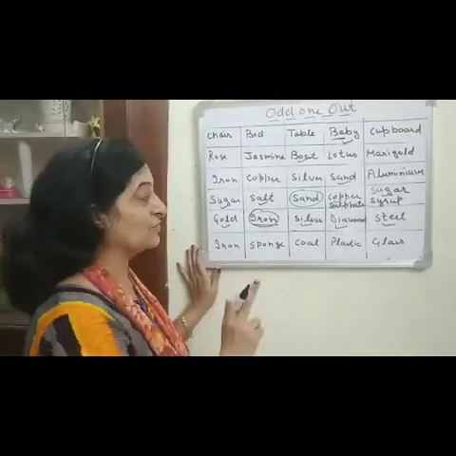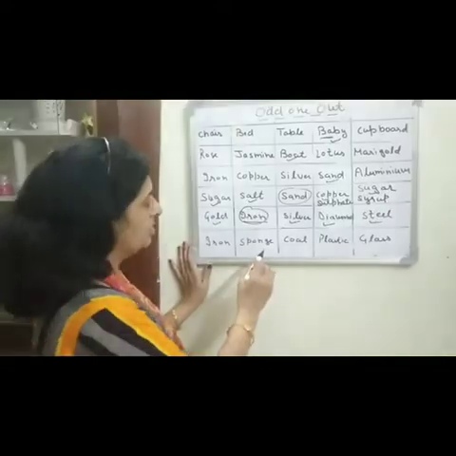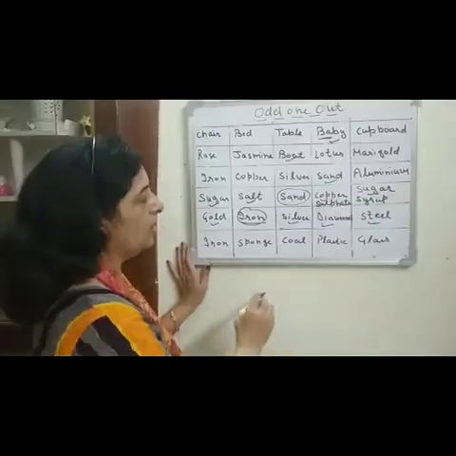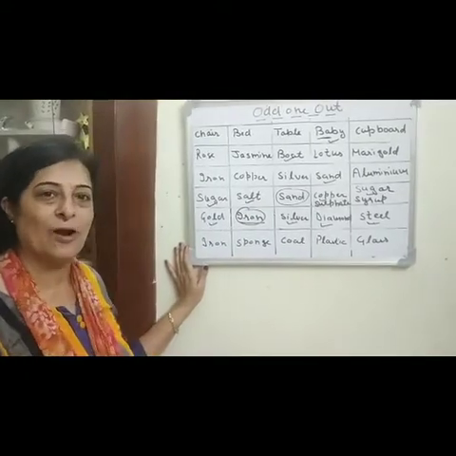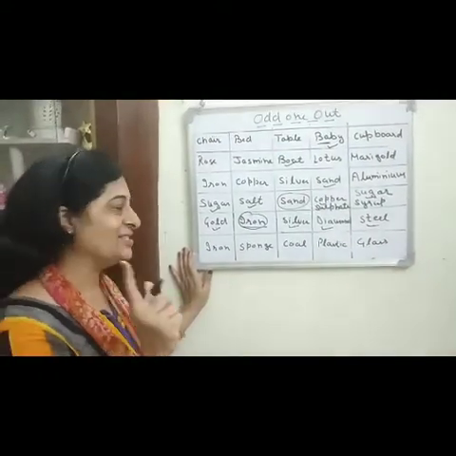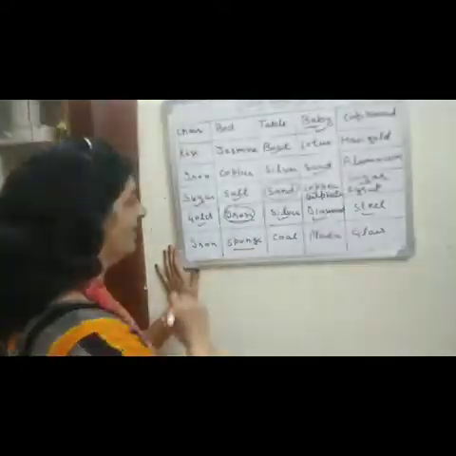Okay. And next one. This is the last one. So you will tell me. Iron, sponge, coal, plastic and glass. Tell me which is the odd one out. Yes, yes, yes. You are right. That is the sponge.